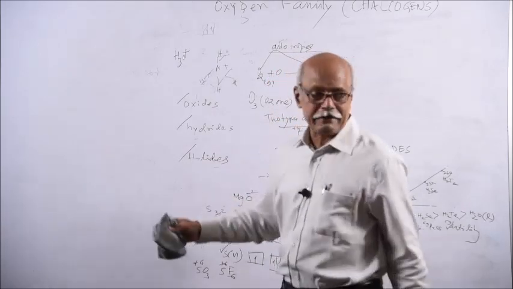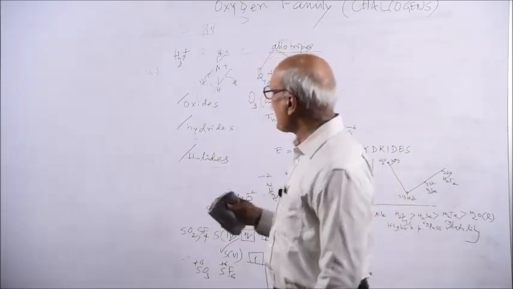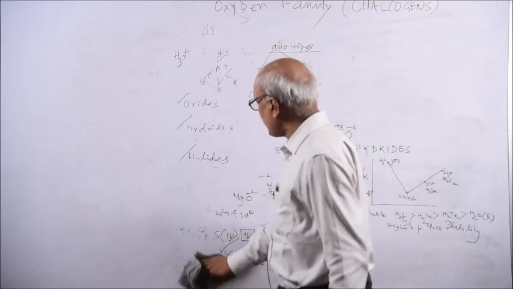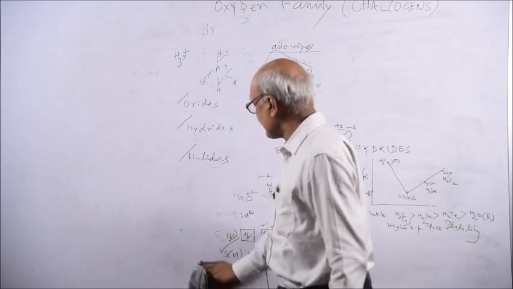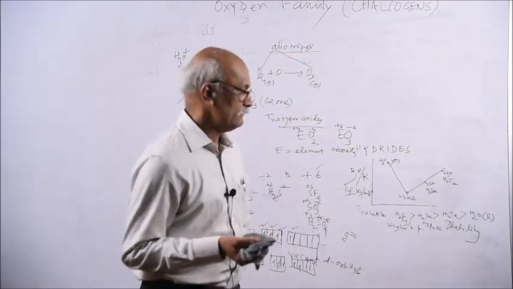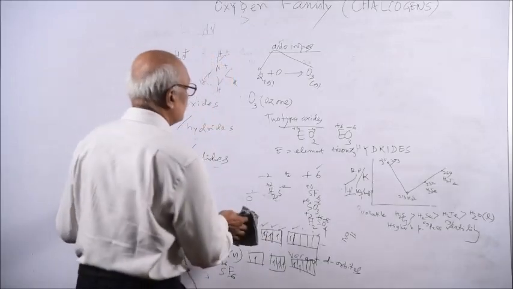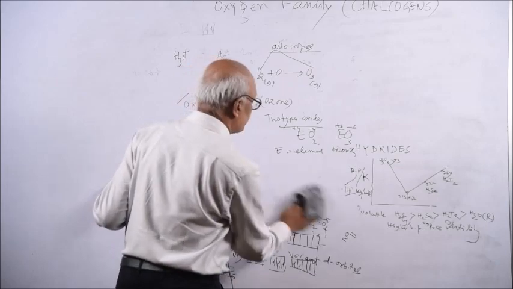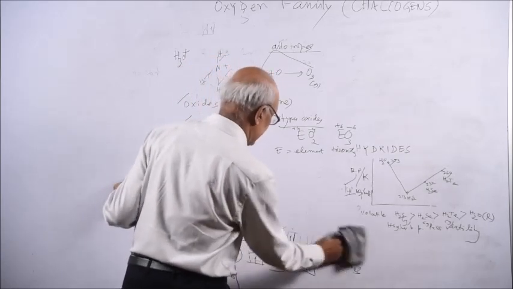So the hydronium ion is pyramidal, and ammonia is also pyramidal. Understand? So that is the case. But the ammonium ion is tetrahedral. Ammonia is pyramidal, but the ammonium ion is tetrahedral, just like methane.